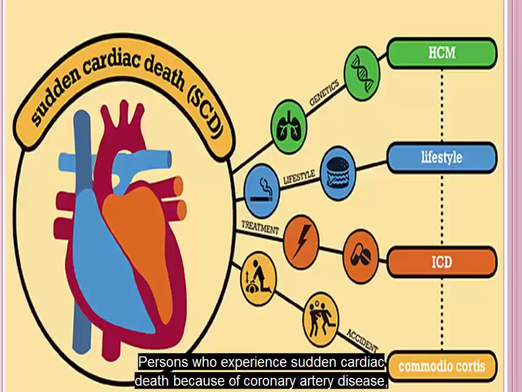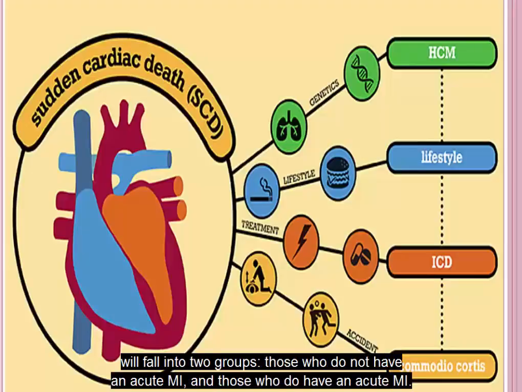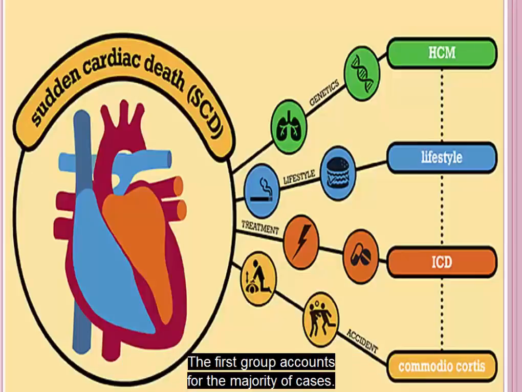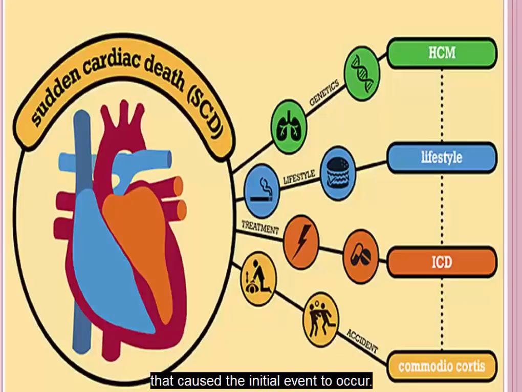Persons who experience sudden cardiac death because of coronary artery disease will fall into 2 groups: those who do not have an acute MI and those who do have an acute MI. The first group accounts for the majority of cases. In this instance, the victim usually has no warning signs or symptoms. Patients who survive are at risk for another sudden cardiac death event due to the continued electrical instability of the myocardium that caused the initial event to occur.